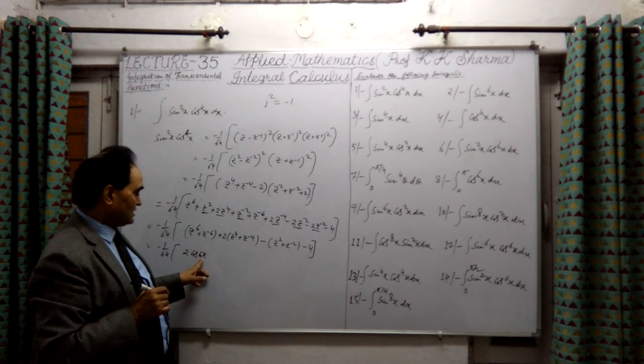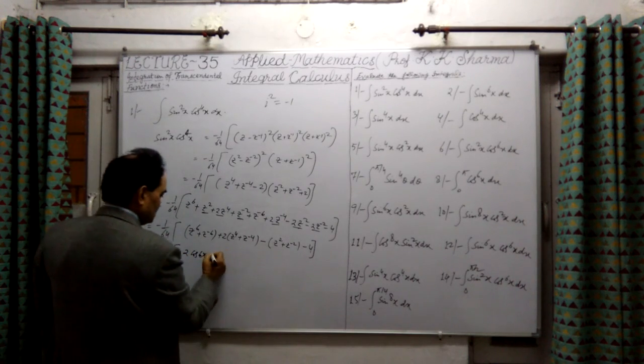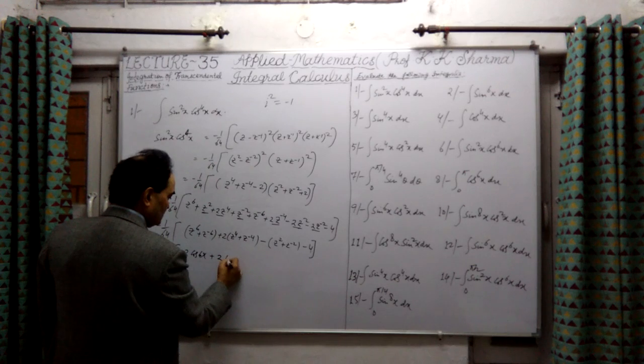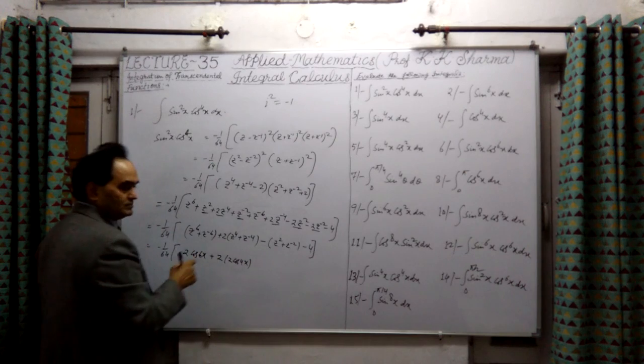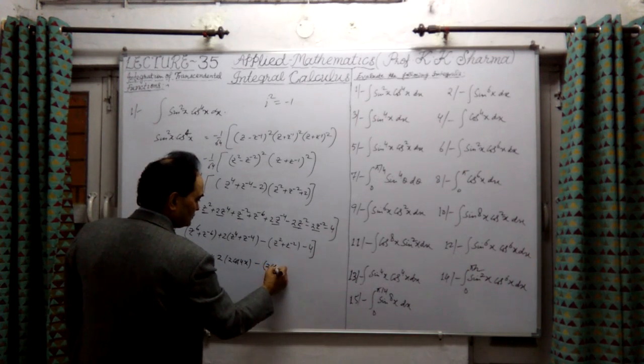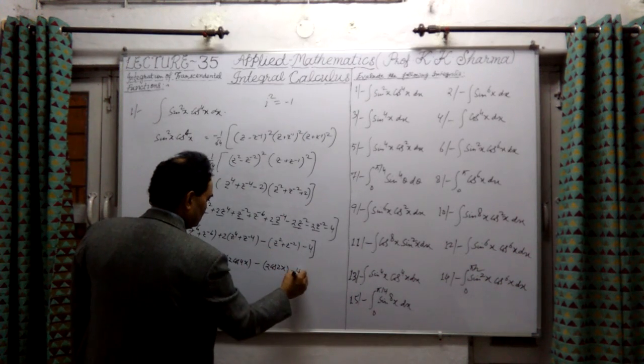In this case it is 6x, so 2 into cos 6x, plus 2 into 2 cos 4x, minus 2 cos 2x, and this is -4 only.